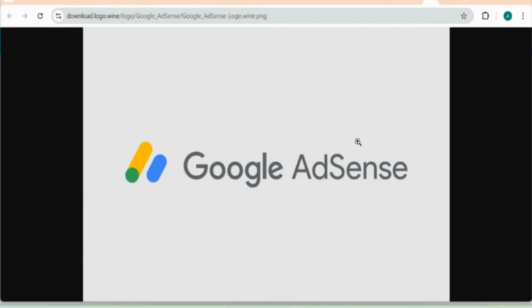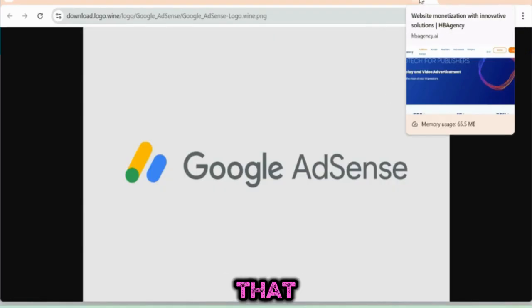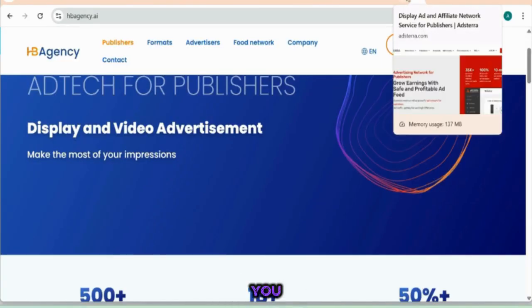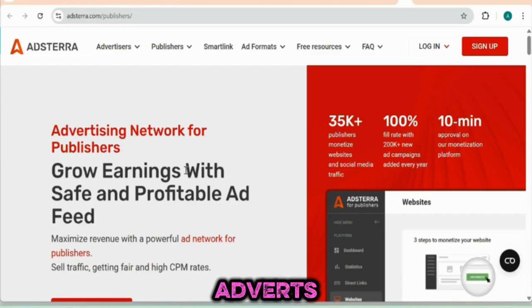Yes, Google. So what these networks do is liaise with advertisers, people that need ads. If you open your phone now, you see adverts everywhere. You see adverts on Facebook, and if you open a website, you see adverts. People pay for those ads. So there's money online. The money is already there. Those advertisers are even looking for an audience, people who can make them visible. All you need to do is just key in.